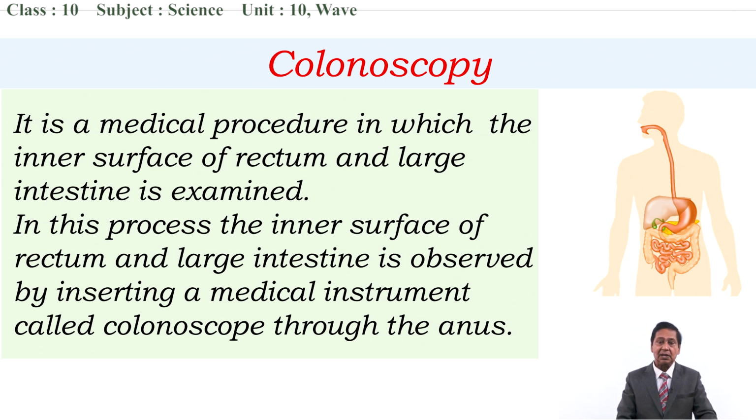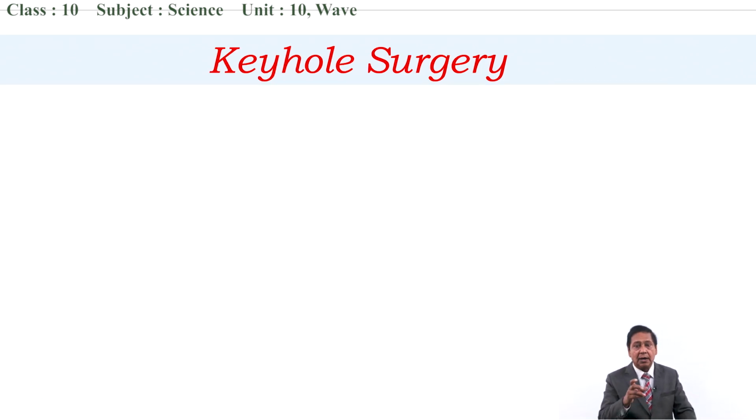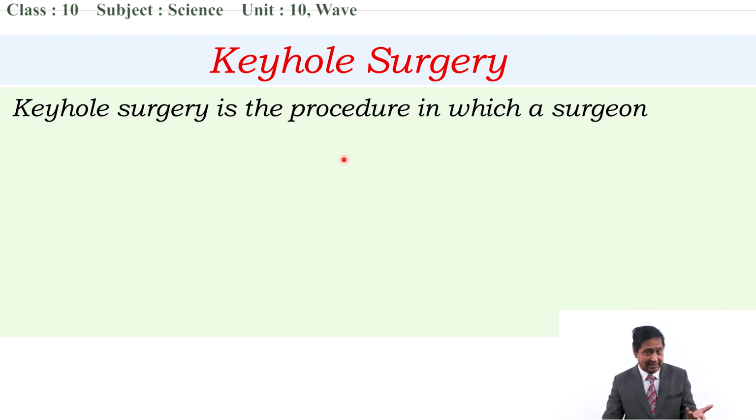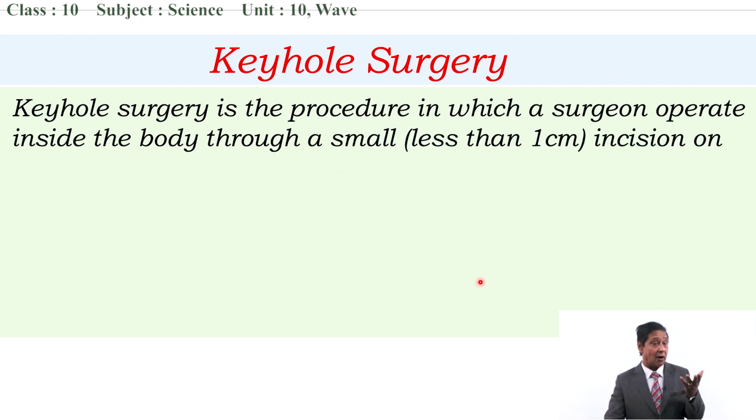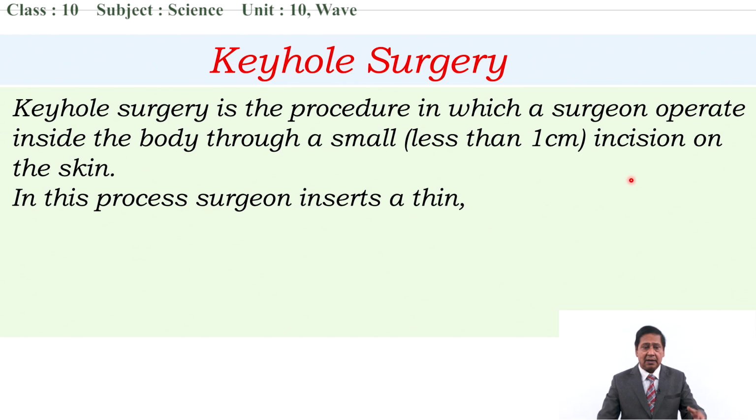Okay. Now let's have a little information about keyhole surgery. Actually, what is keyhole surgery? Keyhole surgery is the procedure in which a surgeon operates inside the body through a small incision. How small? Less than 1 centimeter. A small hole is made, less than 1 centimeter, and the doctor can operate on different organs of our body from this incision. Now, what is done in this process?